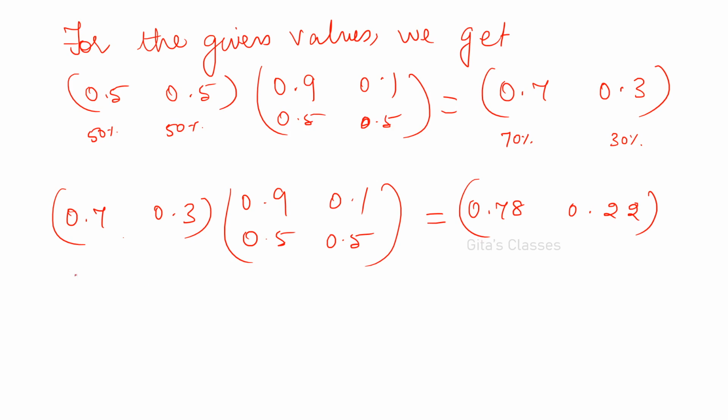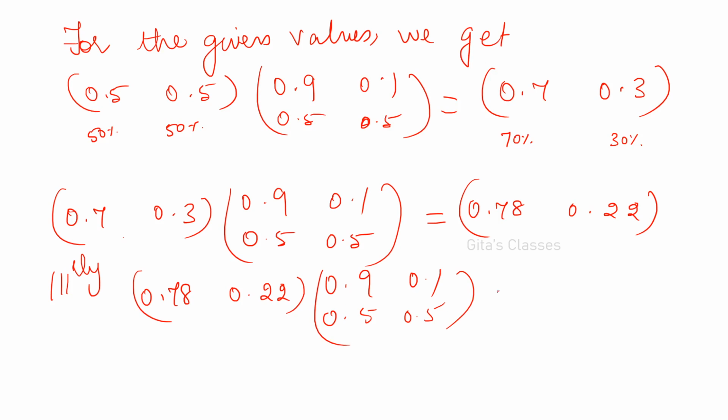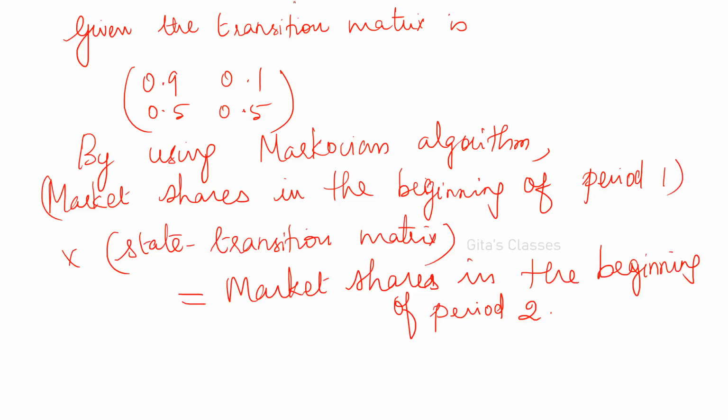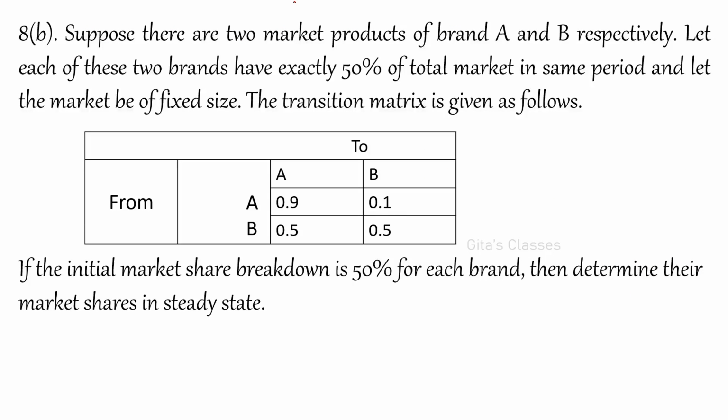Okay. So similarly, 0.78 and 0.22 into 0.9, 0.1, 0.5, 0.5 will be equal to 0.812 and 0.188. Okay. That is the next state and so on. So let us write all these values. What is asked in the steady state? Initial, then determine their market shares in steady state. So first let us find out this period,